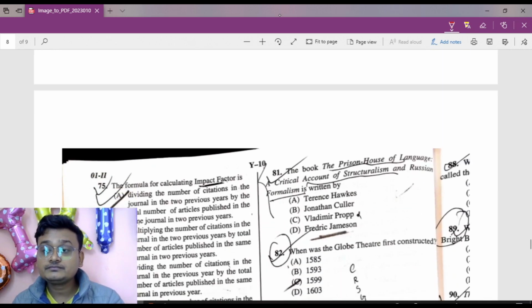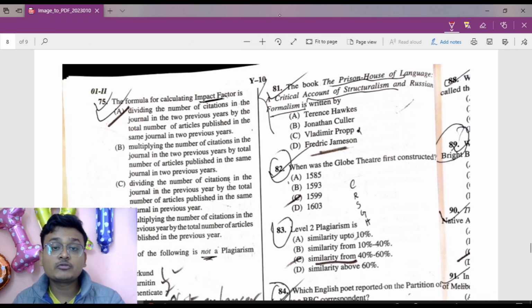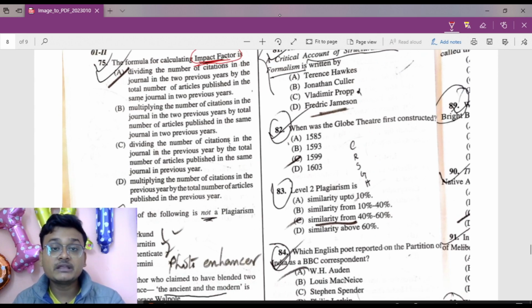So the formula, I don't know why this question was given here. Impact factor is related to the journal. It is very much related. It is calculated by dividing the number of citations in the journal in 2 previous years by the total number of articles published in the same journal in 2 previous years. So here 75 A is the answer.